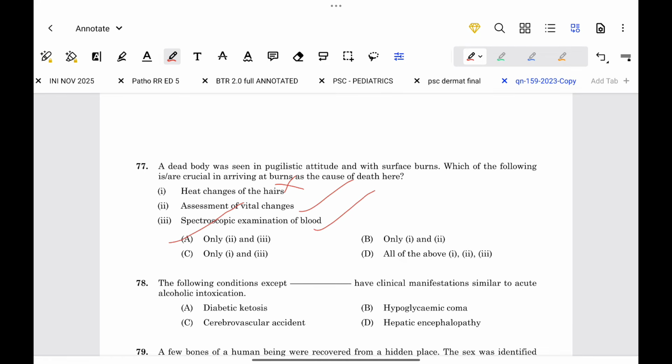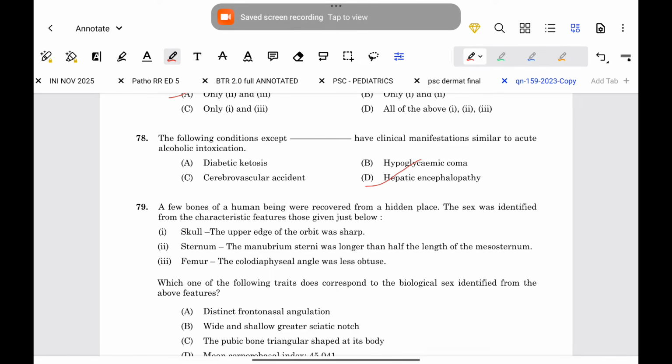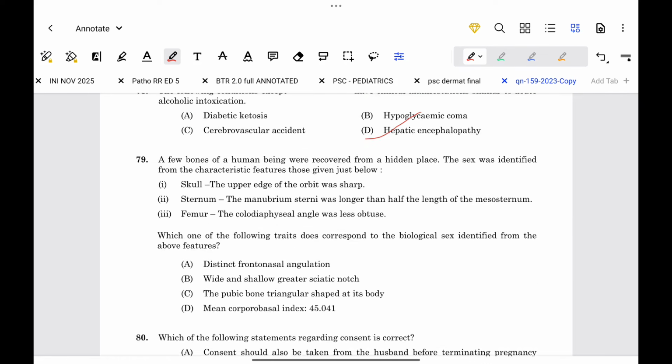These are the correct. The following conditions except have clinical manifestations similar to acute alcoholic intoxication. Diabetic ketosis, cerebrovascular accident, and hypoglycemic coma: these three of them have similar features as alcoholic intoxication. Hepatic encephalopathy does not have.